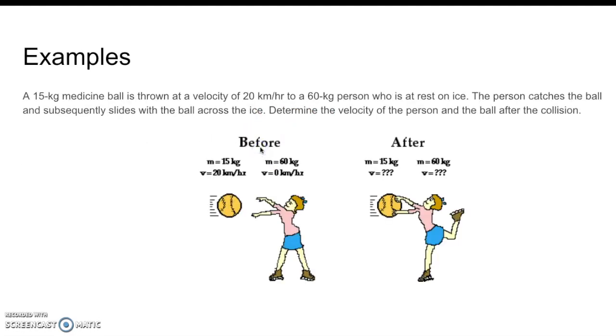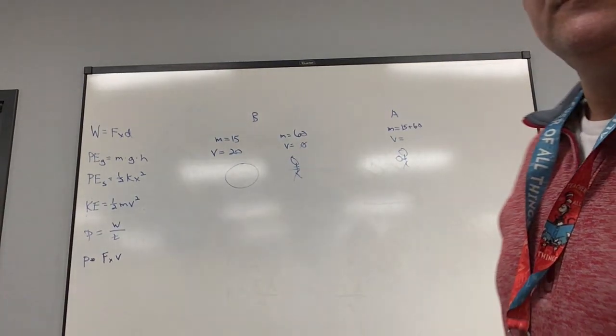So here's an example: a 15-kilogram medicine ball thrown at a velocity of 20 kilometers per hour to a 60-kilogram person who is at rest on ice. The person catches the ball and then slides across the ice. What is the velocity of the person and the ball after the collision? Do it now.